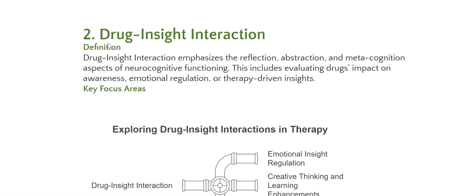Drug insight interaction. The definition for drug insight interaction, on the other hand, emphasizes the reflection, abstraction, and metacognition aspects of neurocognitive functioning. This includes evaluating drugs' impact on awareness, emotional regulation, or therapy driven insights. Prior to proceeding with the key focus areas, here we have a summarized diagram on exploring drug insight interactions in therapy: drug insight interaction, emotional insight regulation, creative thinking and learning enhancements, and then self reflection and abstract thinking.